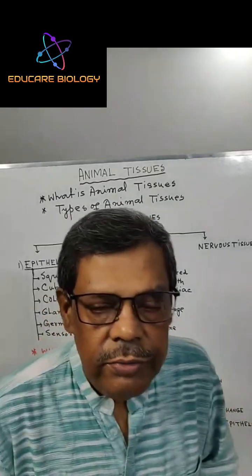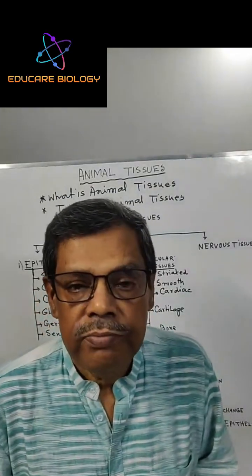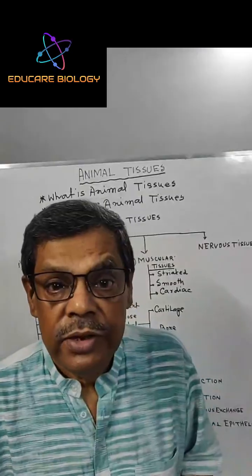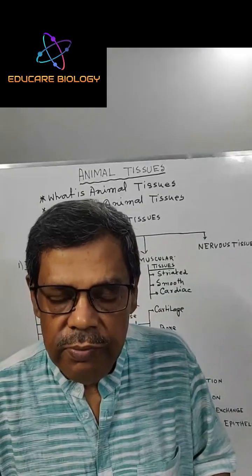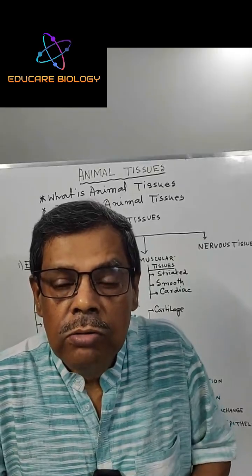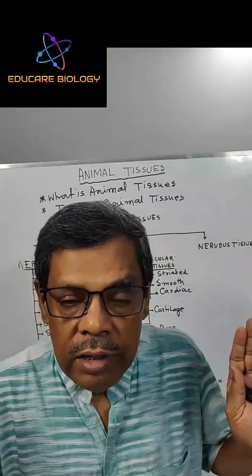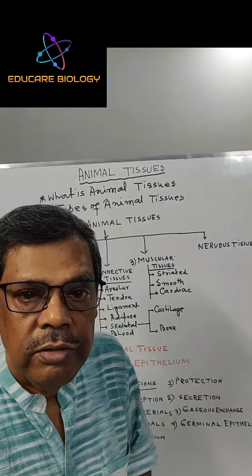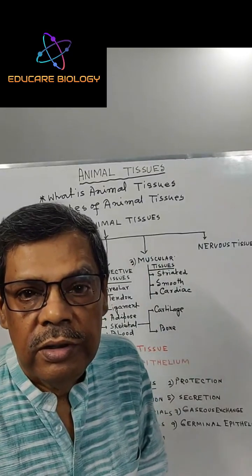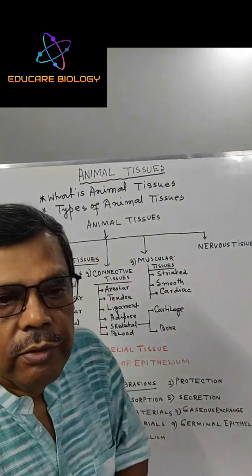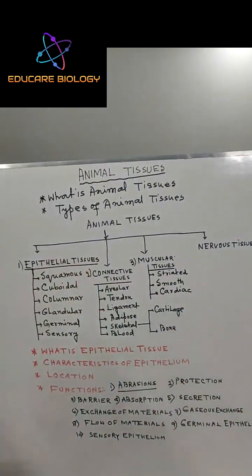Next, the tissue which accepts different types of stimulus and conducts it throughout the body is called nervous tissue. The nervous system is constituted by the nervous tissue.